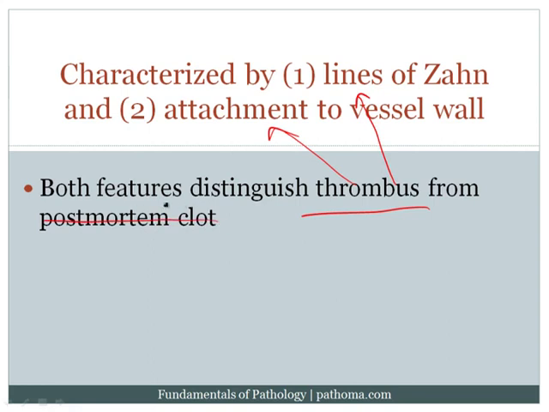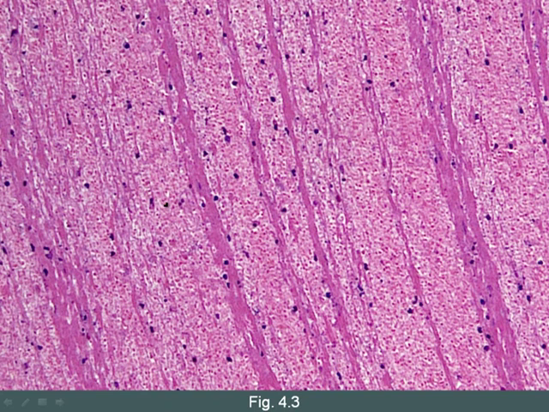Now that requires us to explain a little bit what are lines of Zahn. So here's a picture of a thrombus that occurred obviously while the patient was alive, and this particular thrombus has lines of Zahn, and what we mean by that is here are red blood cells, sort of this layer here, and then you can see another layer of fibrin with platelets intermixed, and then another layer of red blood cells, and then another layer of platelet fibrin, and then another layer of red blood cells, another layer of platelet fibrin, etc. And so those are the lines of Zahn.